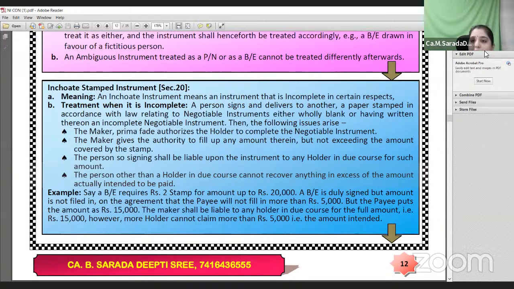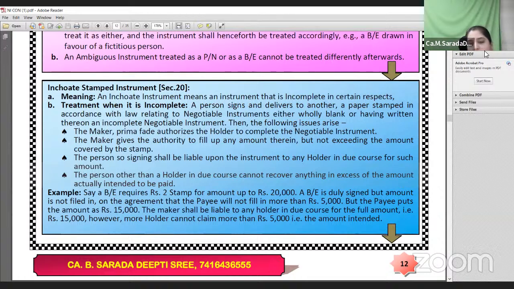When a maker of the instrument makes the promissory note without specifying how much amount is due to the payee or the creditor, he attaches a stamp with a value of around 50,000, and he borrowed a loan amount of 30,000. In this case, the debtor had borrowed 30,000, and he attached a stamp of 50,000, and he signs the instrument without specifying the amount to the holder of the instrument, that is the payee. Now tell me, on the due date, how much amount should the payee write in that instrument?